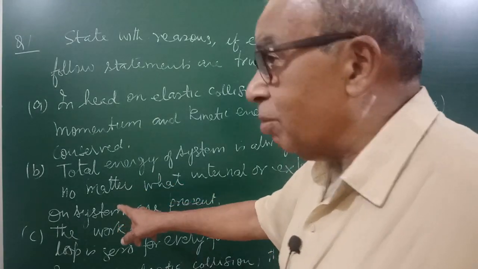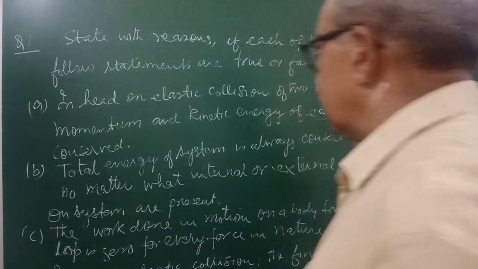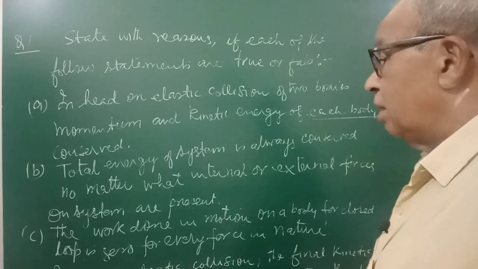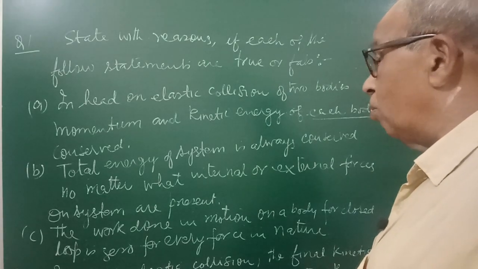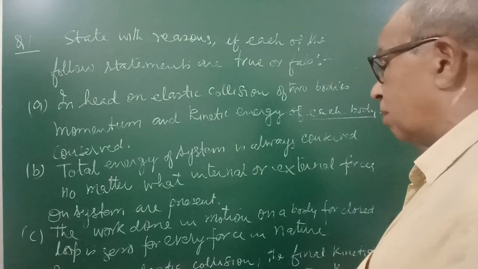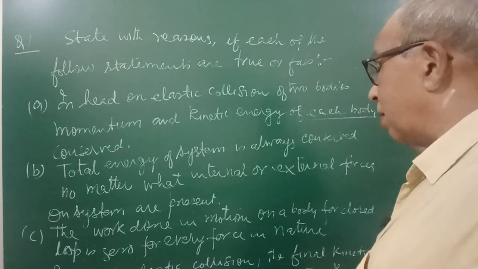Then B part. Total energy of system is always conserved no matter what internal or external forces on the system are present.